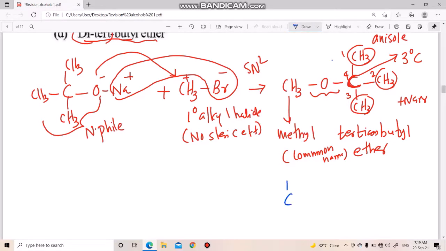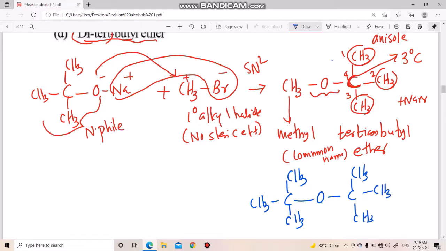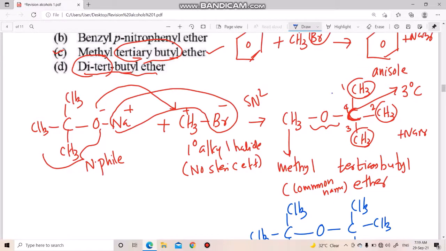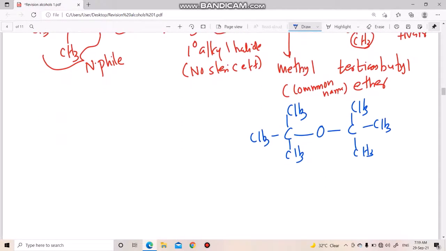Listen, C, CH3, one tertiary group. See the compound name, ditertiary butyl ether. Yes, correct.